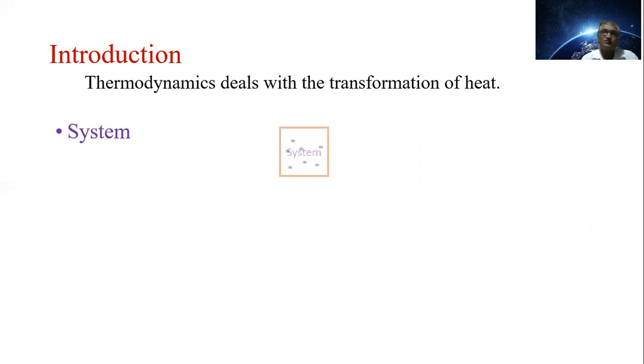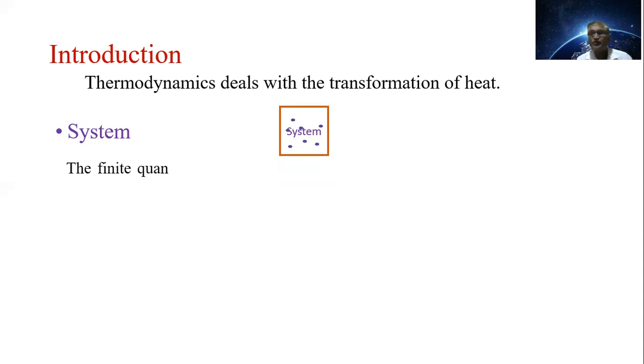System is the finite quantity of matter, that is, you can see here. Here these are the particles that we can see enclosed here, and that we can call a system. The finite quantity of matter is called a system.